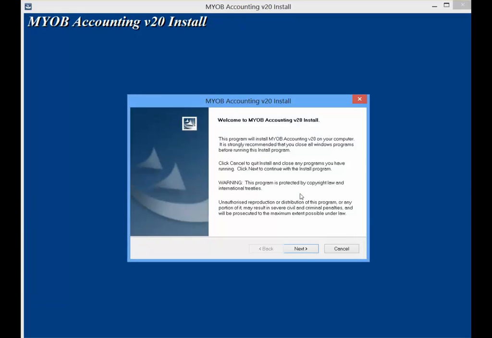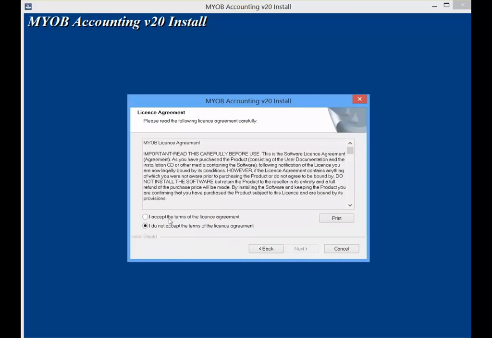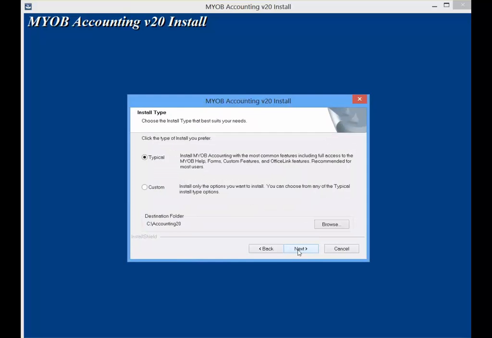When the welcome screen appears, select Next. When the license agreement screen appears, click on I accept the terms of the license agreement. Proceed to click Next. When the install type screen appears, click on Typical. Select Next.